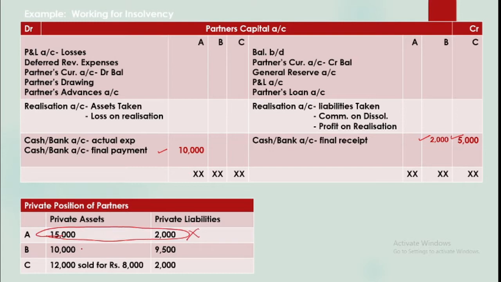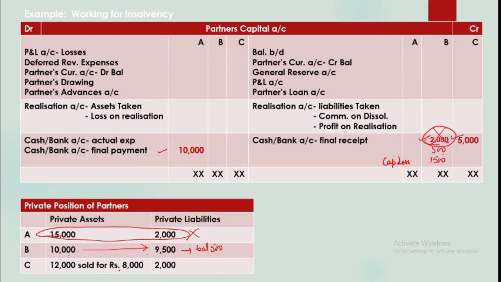Now B's position is that his assets are 10,000 and liabilities are 9,500, which means his private assets are to be used for his personal liabilities first, and after that you get a balance of 500 only. But he is to bring 2000, which means he cannot bring this amount. At the most he can bring 500. So he is insolvent, and we have a capital loss of how much? 1500, the amount that he cannot bring.